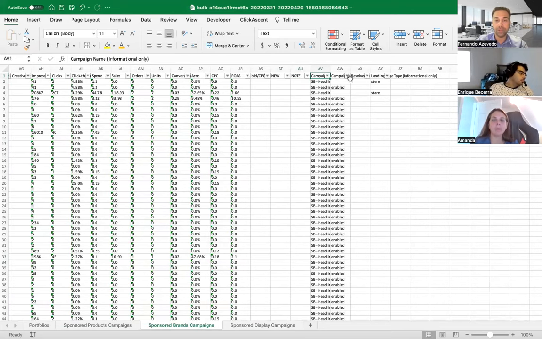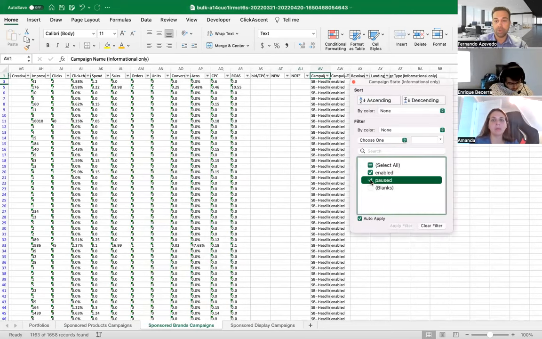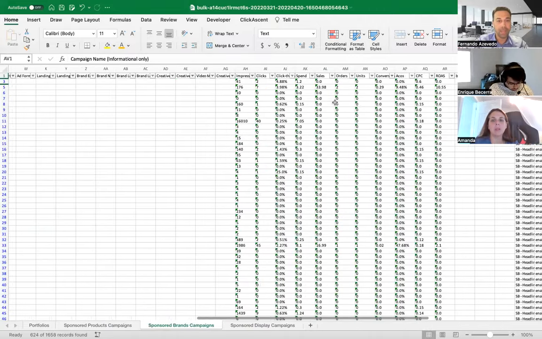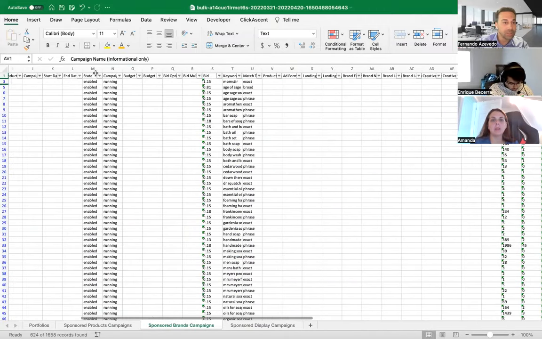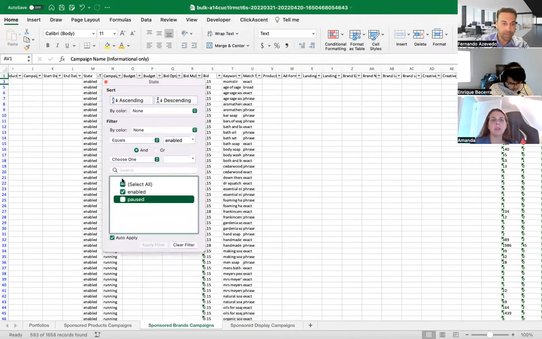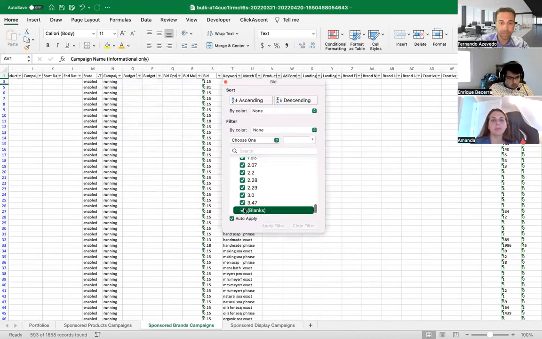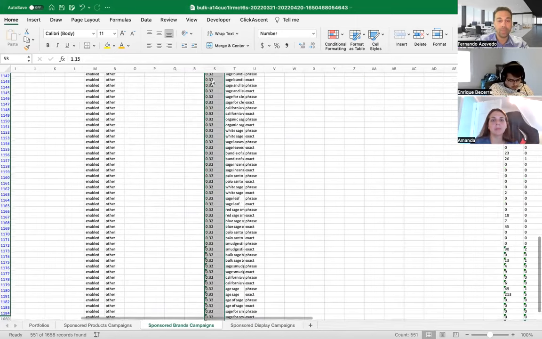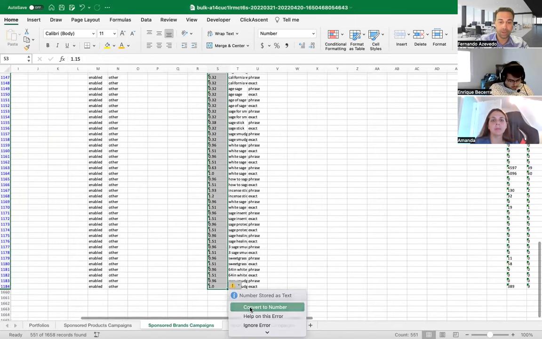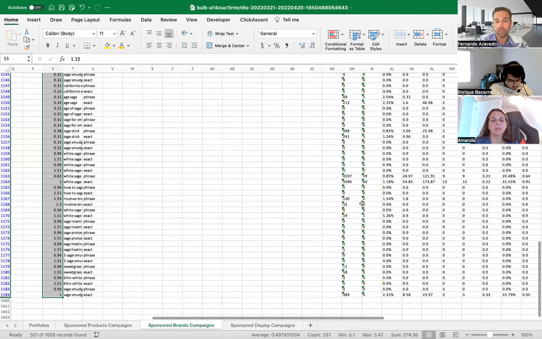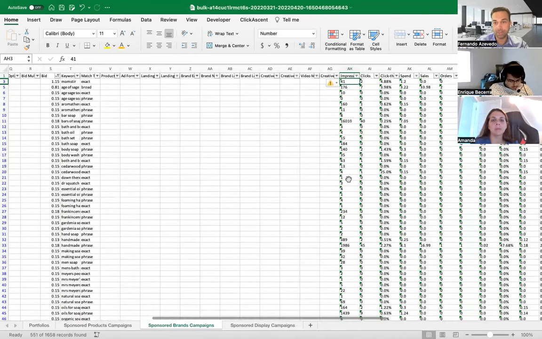You would turn on the filter and put only enabled here, status only enabled, and also bids, just remove everything that's blank. And you can copy this, transform this to number, transform this block here to numbers too.